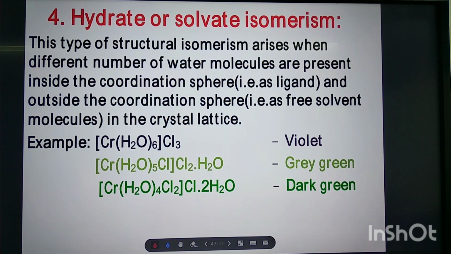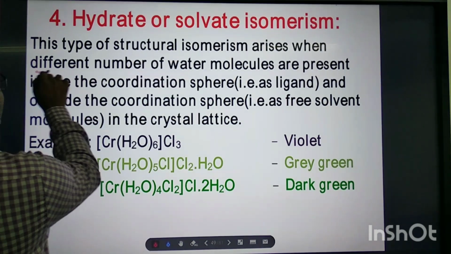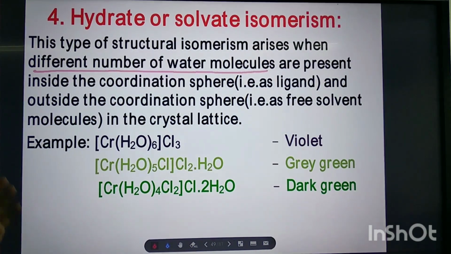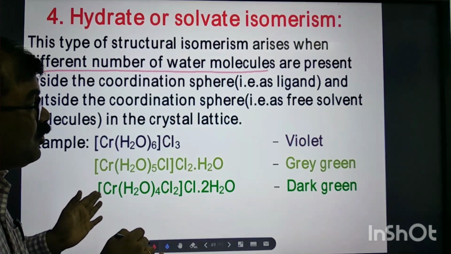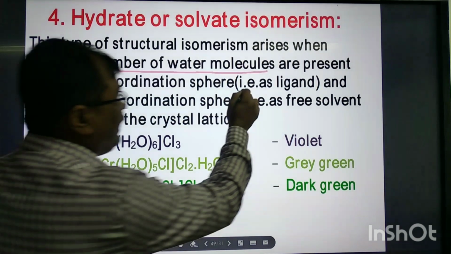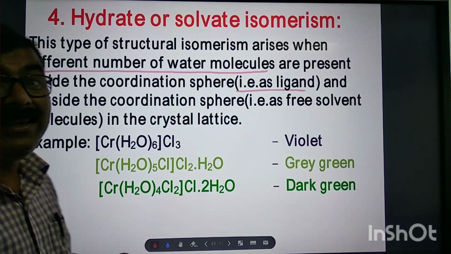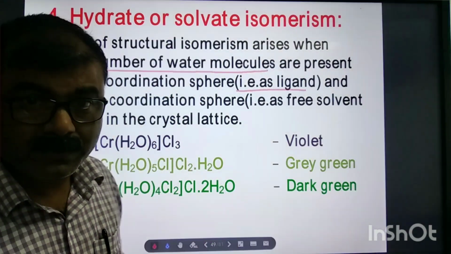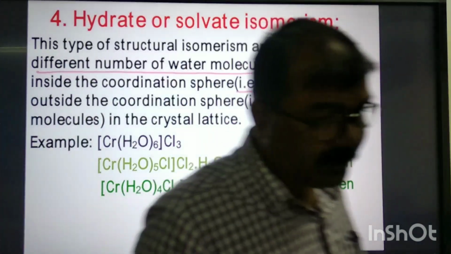This type of structural isomerism arises when a different number of water molecules are present inside the coordination sphere as a ligand, and outside the coordination sphere as a free solvent, or you can say as water of crystallization, that is, in the crystal.